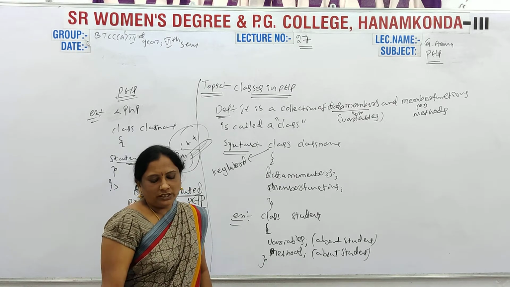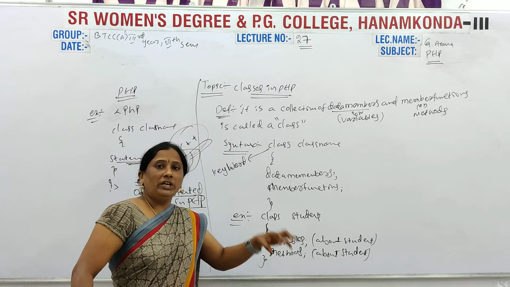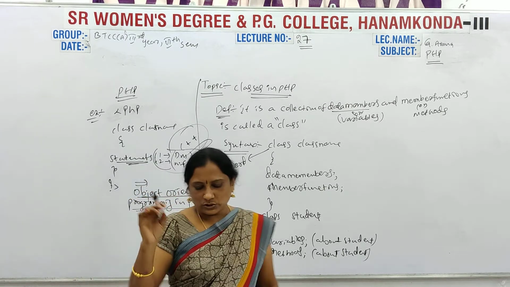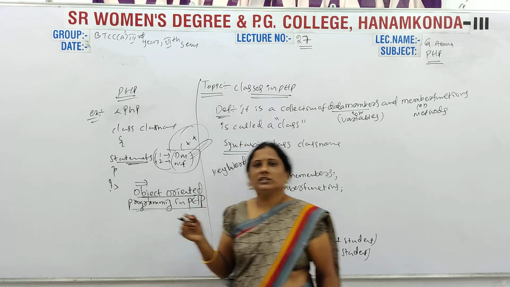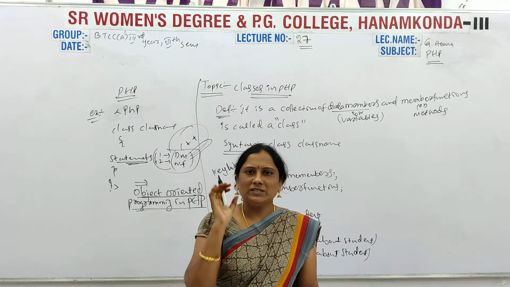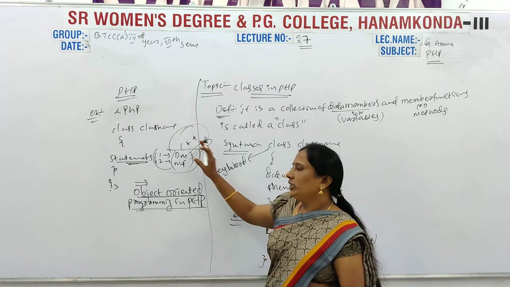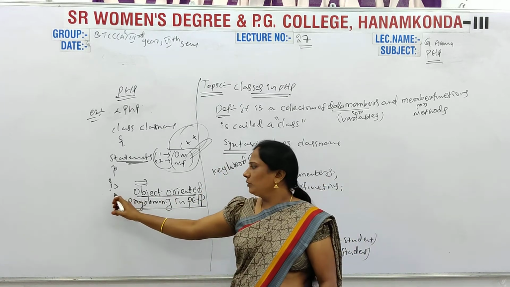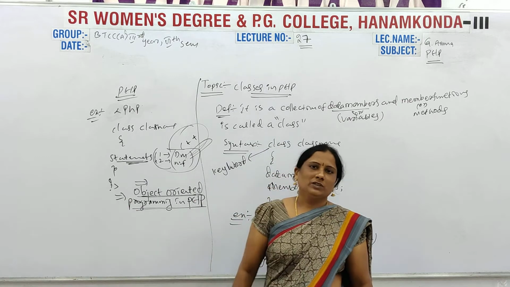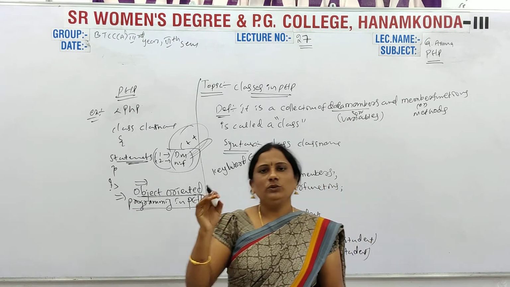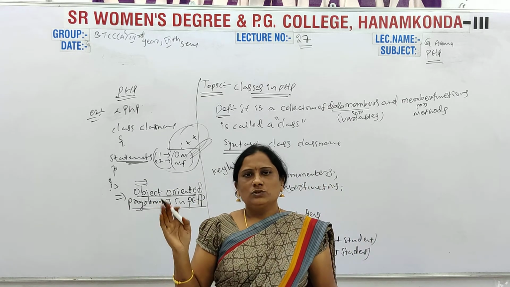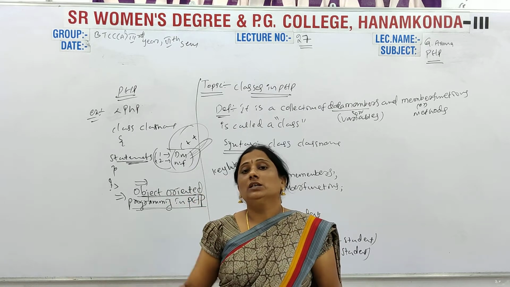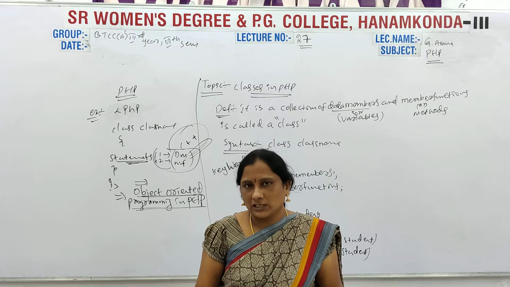So object oriented programming means what is that? When you are declaring the class. So first you know the definition of object oriented programming. So you know the object definition. Object means when you are declaring the class. So every time in that topic, every time you are called object. When you are declaring the class variable, that is called the object of that particular class.